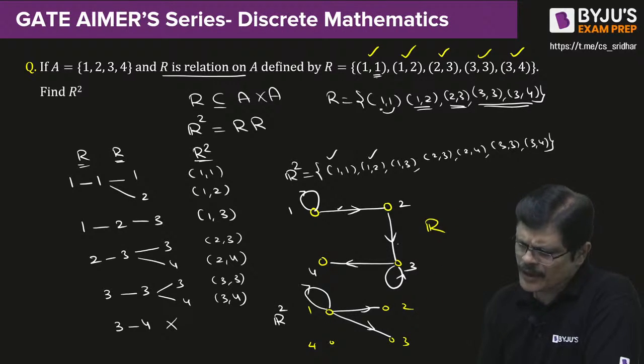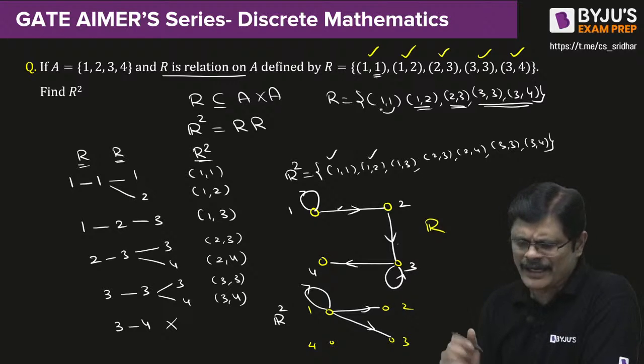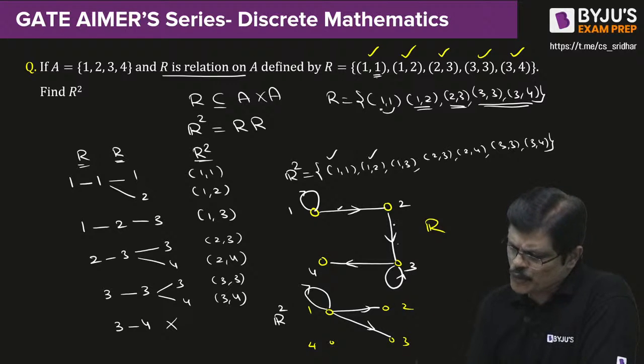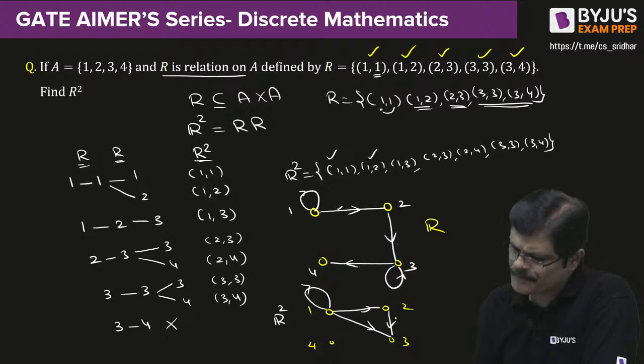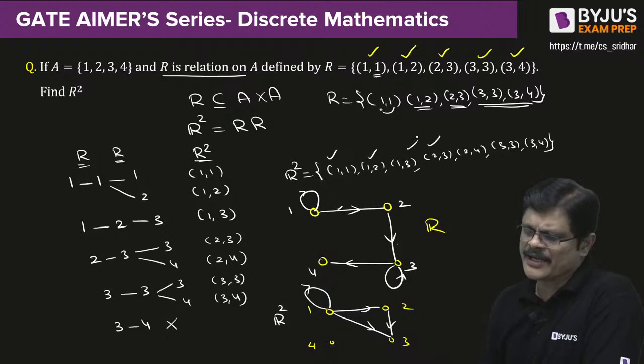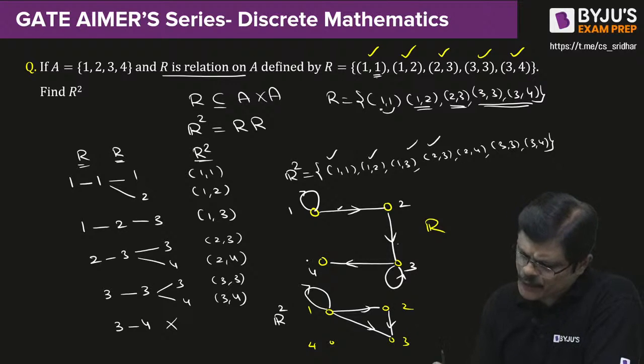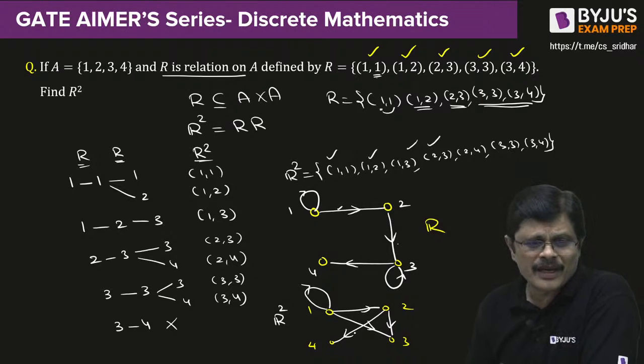Next, using two edges, where else can you go from 1? 1 is done. Now from 2, you can go to 3. Again from 3 to 3 is there. So 2 to 3 is there. Next, 2 to 3 you can go, and 3 to 4 you can go. Therefore 2 to 4 you can go, my dear friends. All of you able to follow?